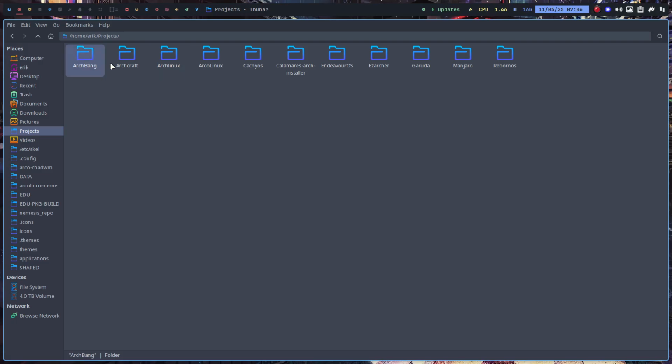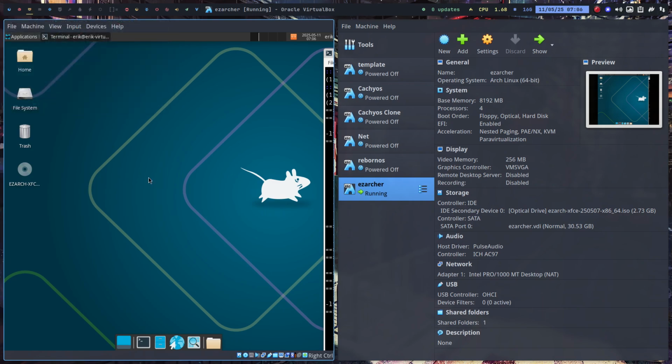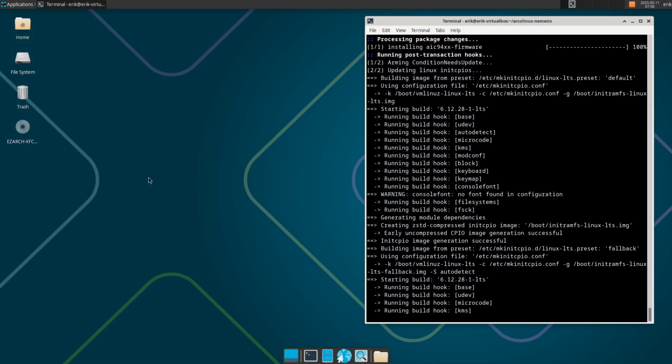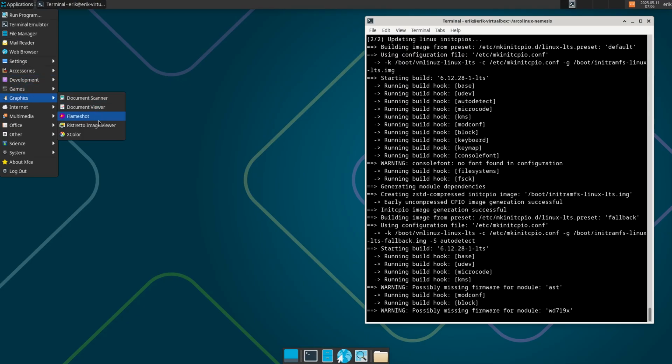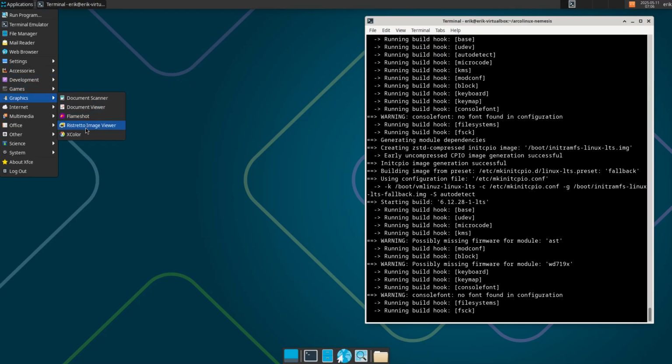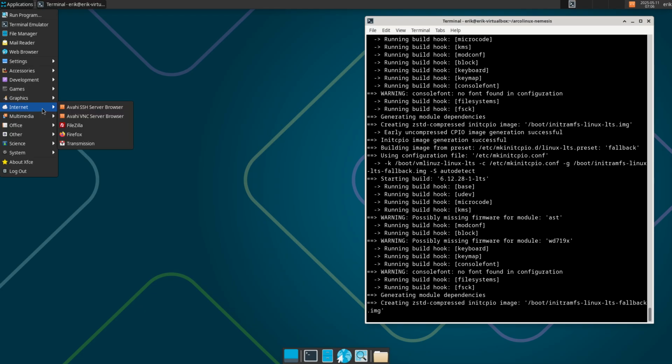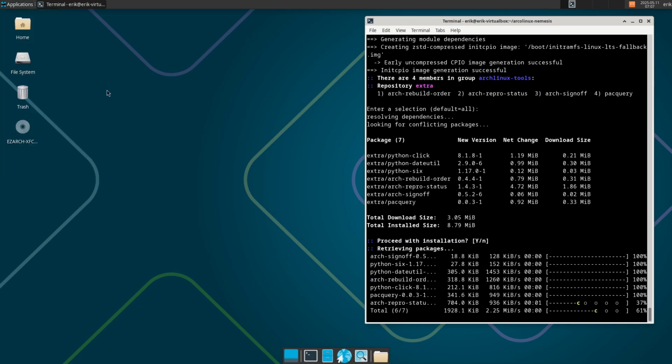All the other things, other people than you, make choices. How it should look, how it should be, what icons, what applications. And as well here, Ezarcher has made some decisions regarding software. And you be in control, you add more stuff, but also maybe start to remove other stuff.